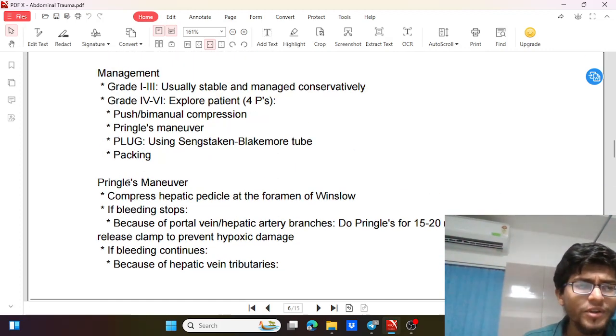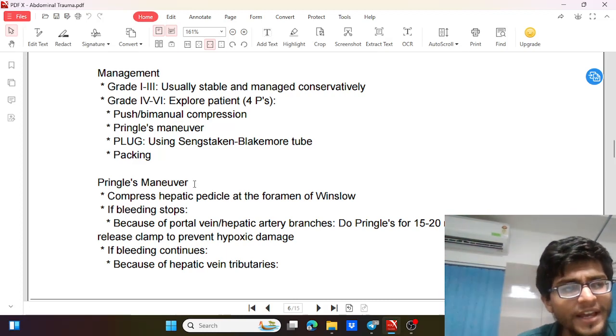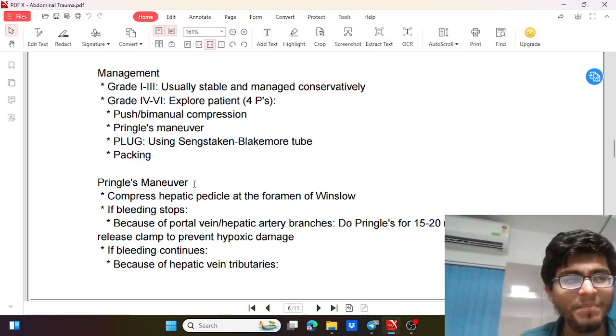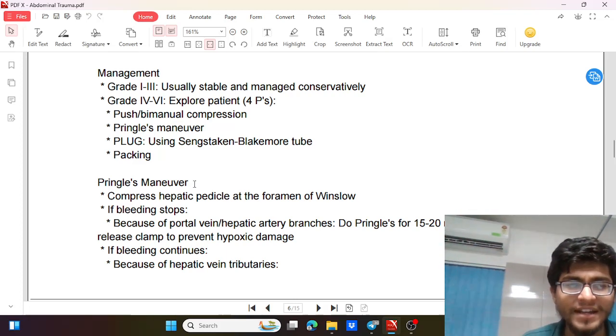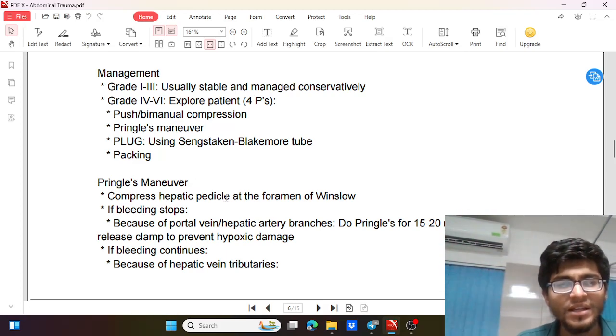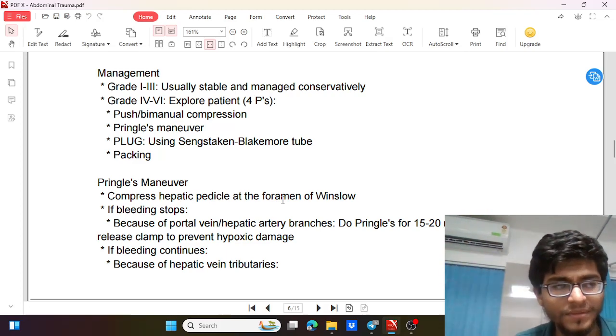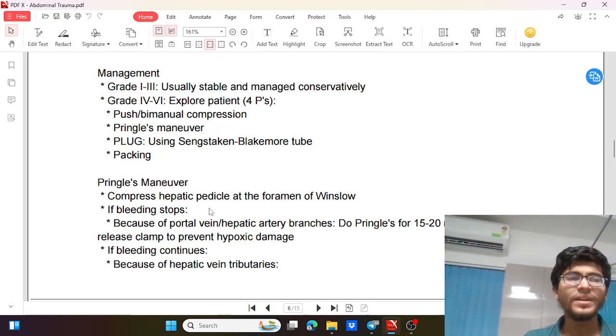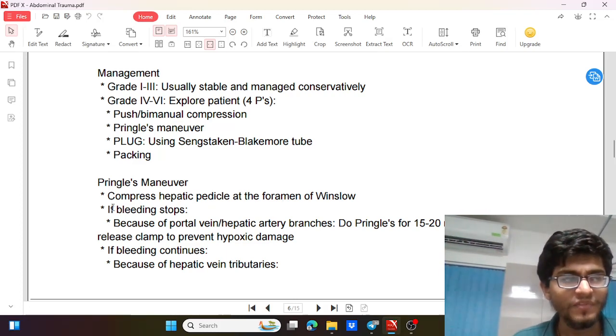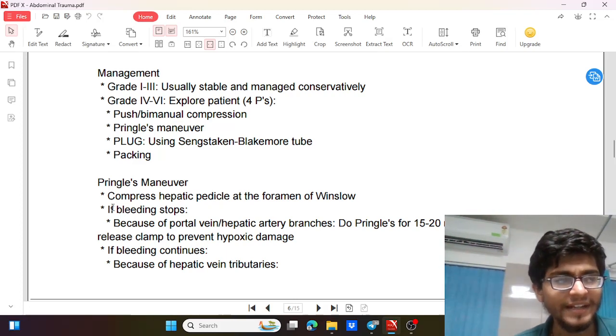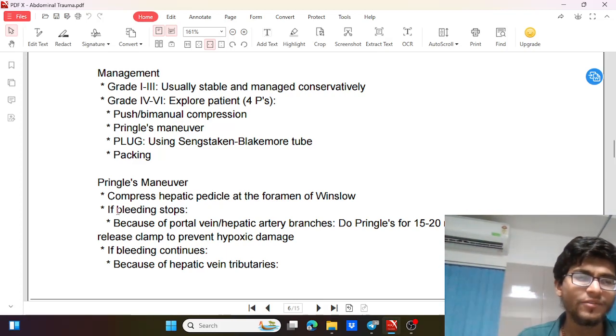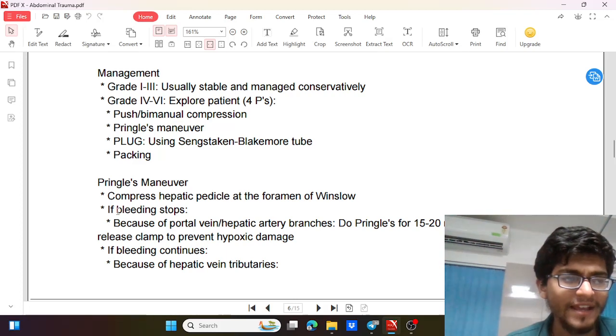In grade 1 to grade 4 injury, we do the Pringle maneuver, where we compress the hepatic pedicle containing the portal vein, hepatic artery, and the CBD at the foramen of Winslow, which connects the greater sac and the lesser sac.